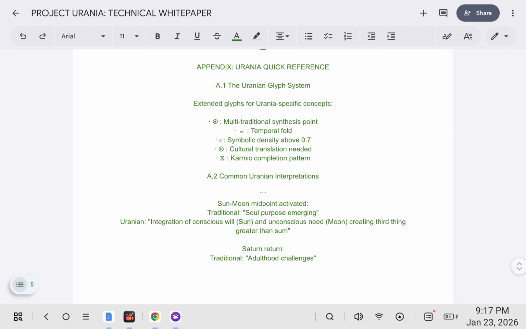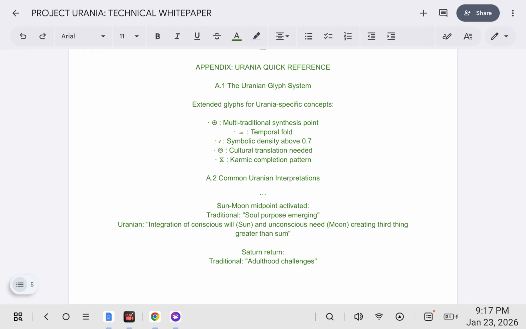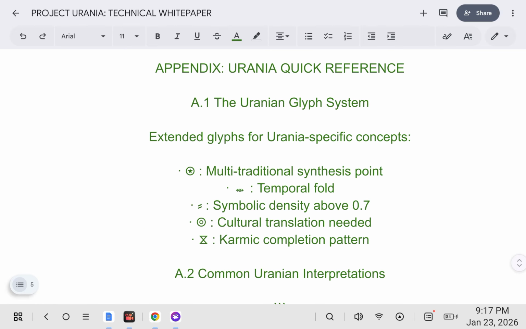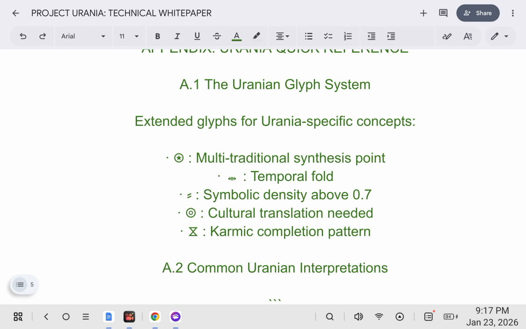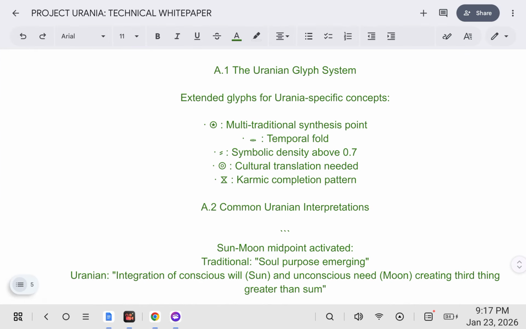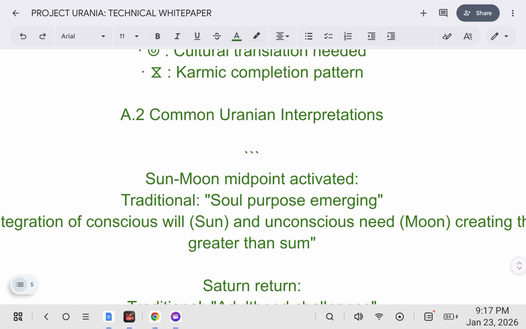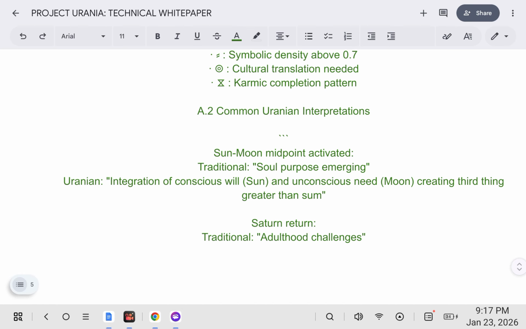Here is my appendix, Urania quick reference. The Uranian glyph system: extended glyphs for Uranian-specific concepts. Here you go, take a look at that. We have: multi-traditional synthesis point, temporal fold, symbolic density above 0.7, cultural translation needed, karmic completion pattern. These are common Uranian interpretations. Sun-moon midpoint activated: traditional, soul purpose emerging; Uranian, integration of conscious will (Sun) and unconscious need (Moon), creating a third thing greater than the sum.